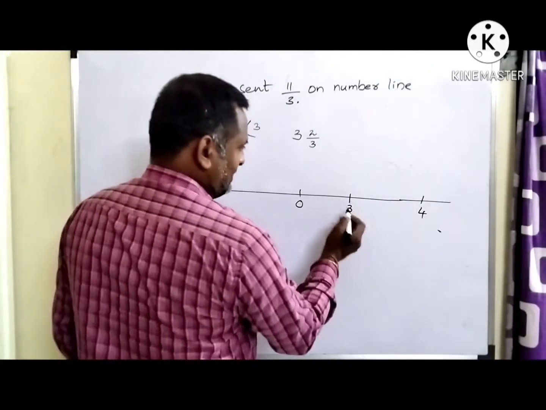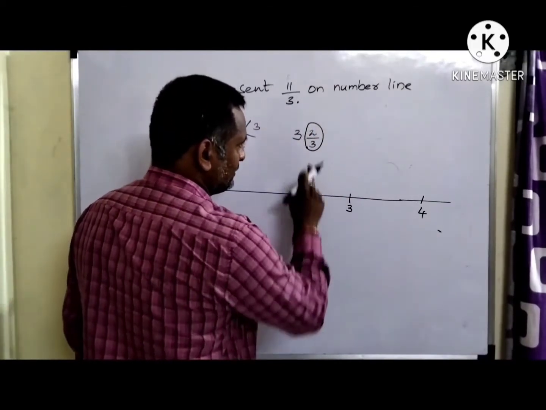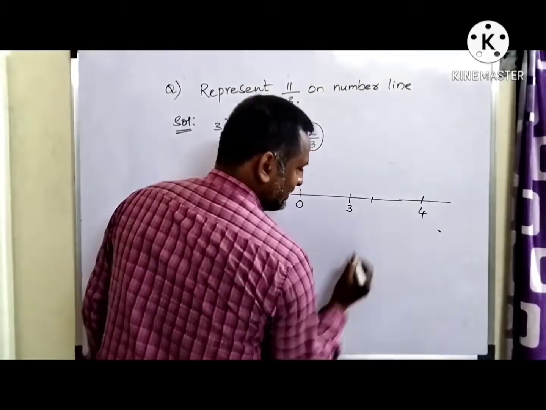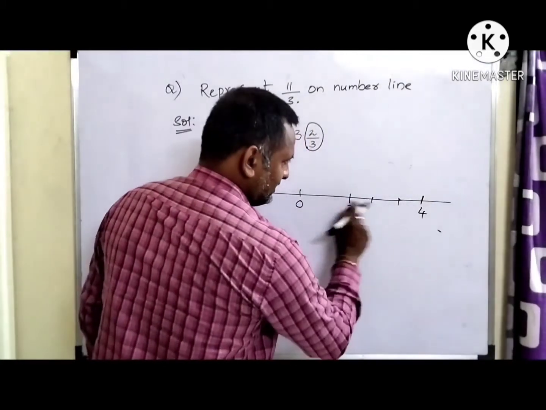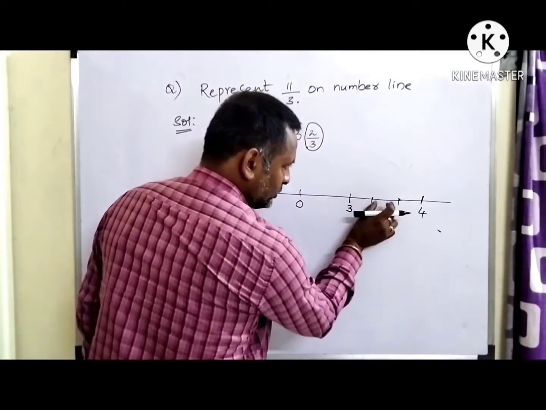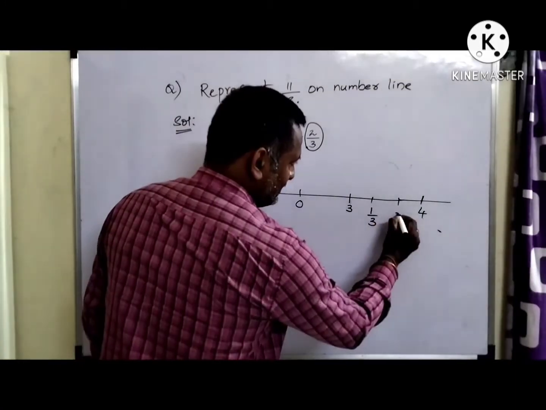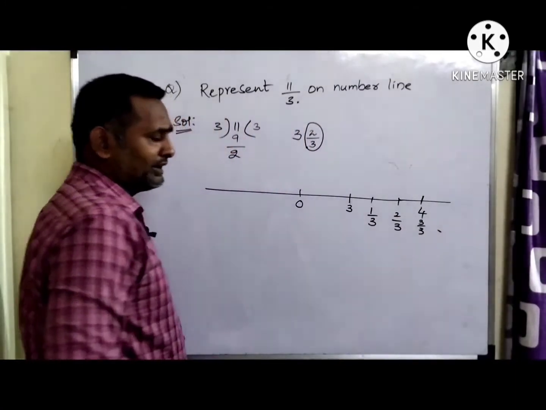So 3 anyway is completed. Now the remaining part you have to divide it into how many parts? 3 parts. So this is the first part, this is the second part, and this is the third part. So this area between 3 and 4, I am dividing into 3 parts. I am calling it 1 by 3, this will be 2 by 3, this will be 3 by 3, right?